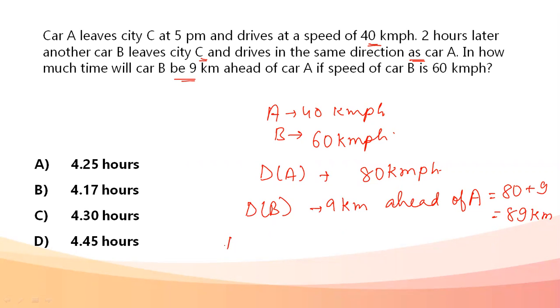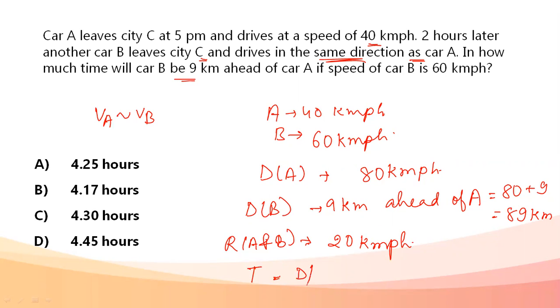Now, relative speed of A and B. For two objects traveling in the same direction, relative speed is VA minus VB. Whichever is greater, subtract the smaller from it, and we have the relative speed. Relative speed in this case is 60 minus 40, that is 20 kilometers per hour. Time is distance upon speed.